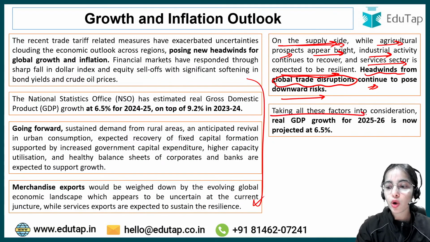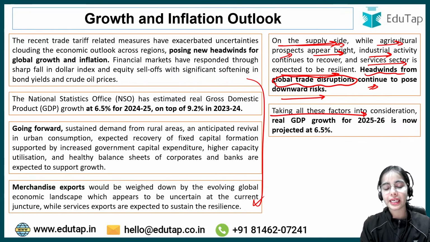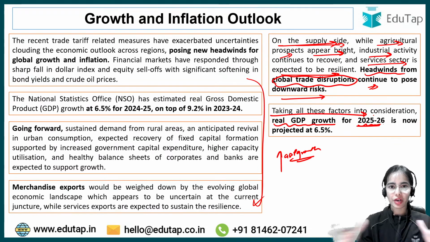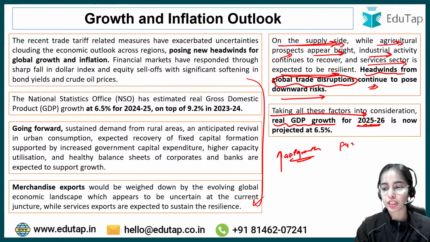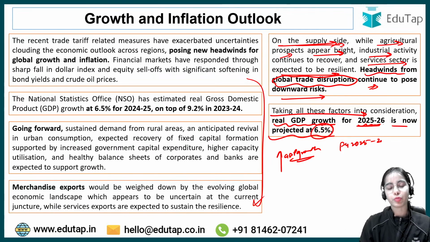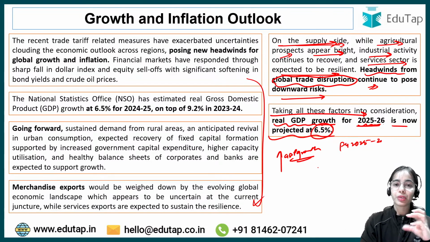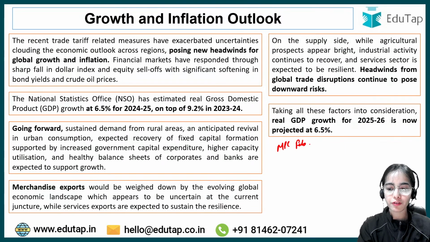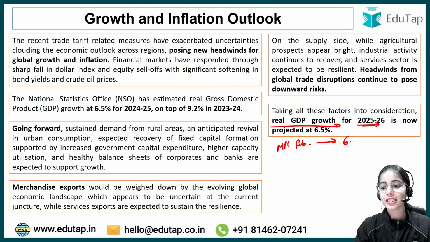Okay, so taking all these factors into consideration, the Monetary Policy Committee and the RBI expect the real GDP growth for the ongoing financial year 2025-26 to be projected at 6.5%. Now if you remember, in the previous Monetary Policy Committee meeting that happened in February, the real GDP growth for 2025-26 was projected at 6.7%.